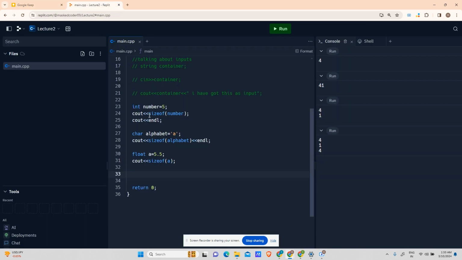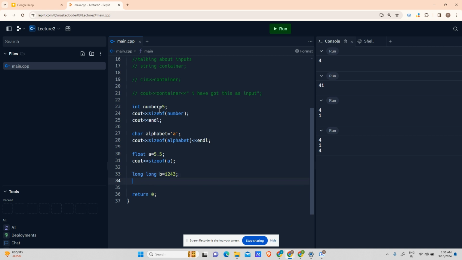Let's move to another one, long. Long b equals 1234. Now I said that long stores very big integers. Is 1234 very big? No, it could be stored in an integer also. Long can store small integers and very big ones also.